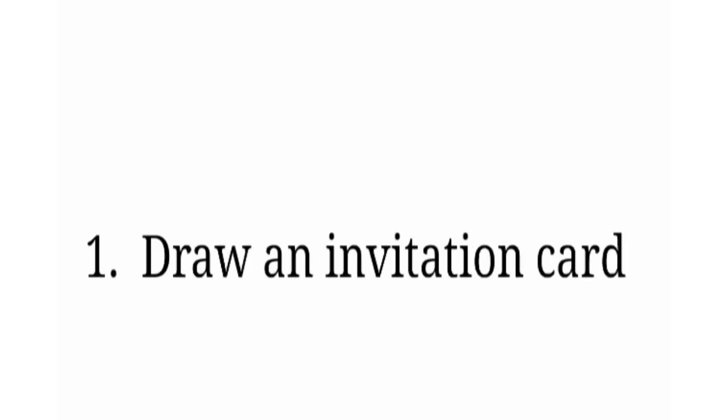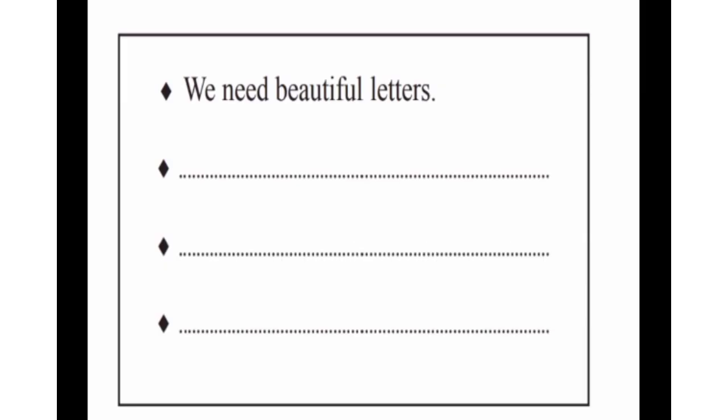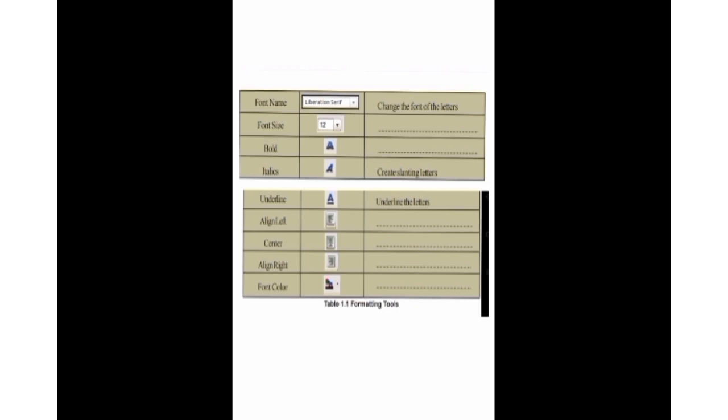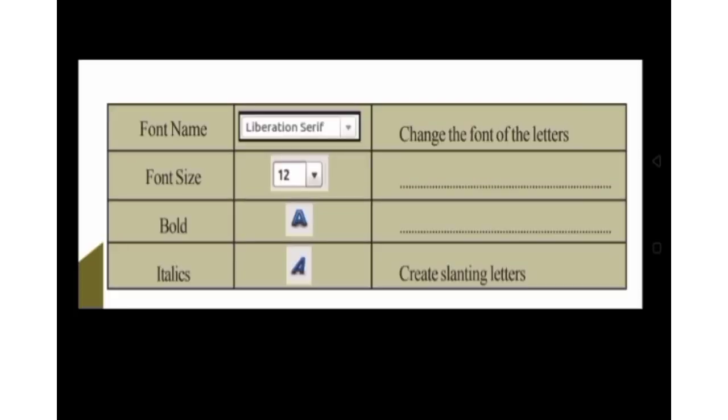Now, what are the assignments from this chapter? First of all, you want to draw an invitation card by inviting your friends to a birthday party. The next assignment is that you want to write your own suggestions to make your invitation card attractive. Then the third assignment is that you have to draw the box in your notebook.